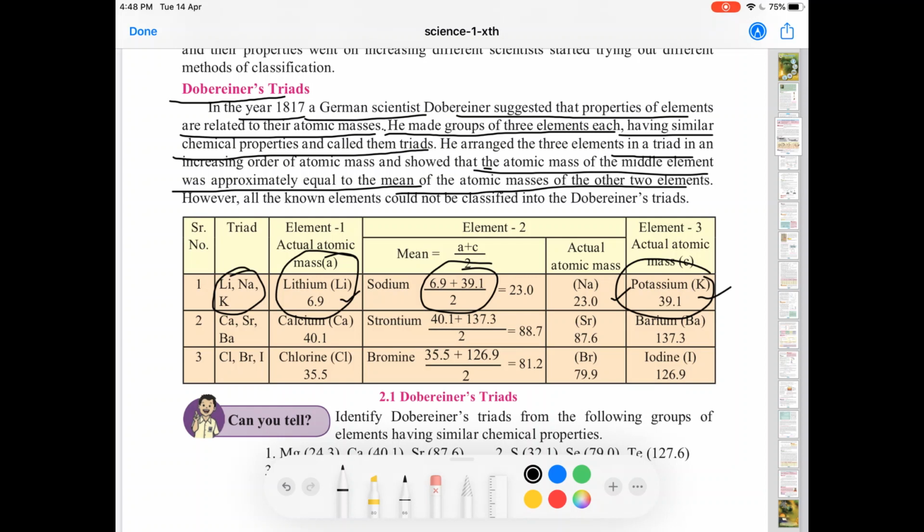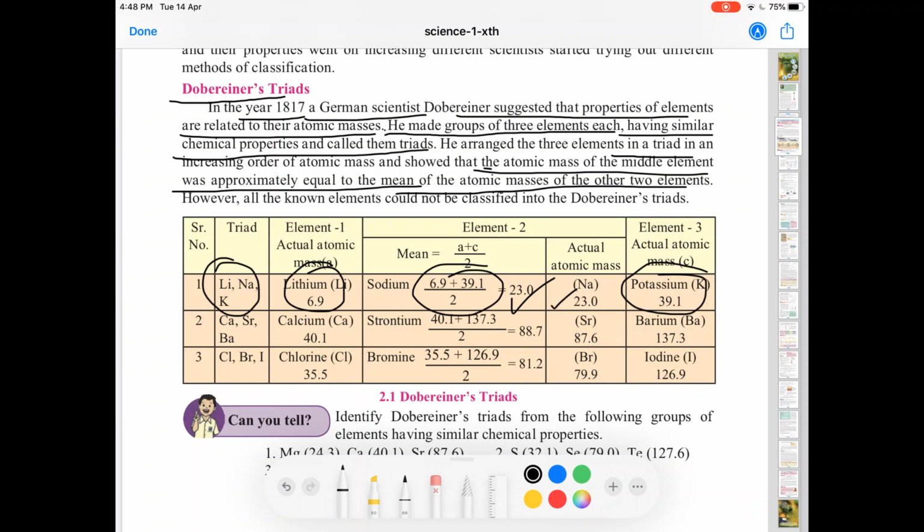So we can analyze it again. Let's look at it again. We have 3 elements in the triad. What are they? Lithium, sodium and potassium. Atomic mass of lithium is 6.9. Atomic mass of potassium is 39.1. And if you take the mean, that is the average, we get 6.9 plus 39.1 upon 2 is equal to 23. Yes, 23 is the atomic mass of sodium.